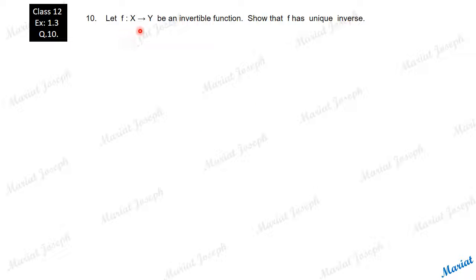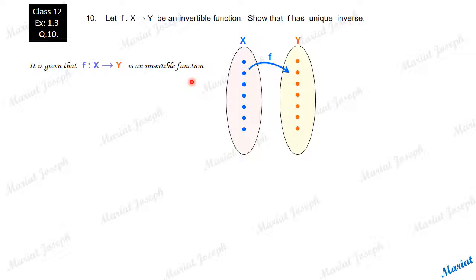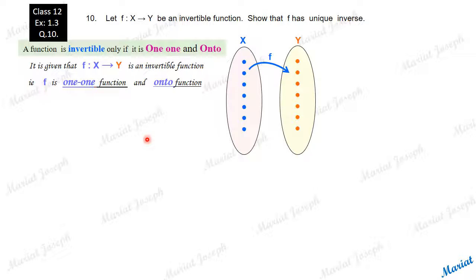Let f from X to Y be an invertible function. Show that f has a unique inverse. It is given that f from X to Y is an invertible function. A function is invertible only if it is one-one and onto. So we can say this given function f is a one-one function and an onto function.